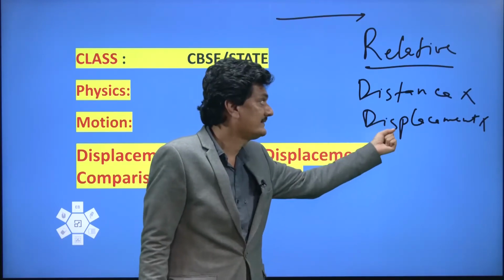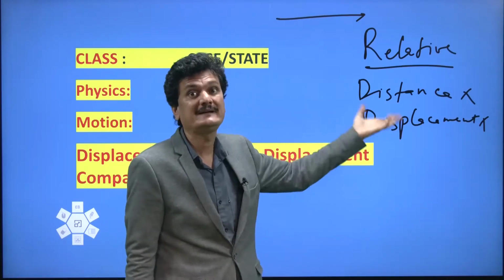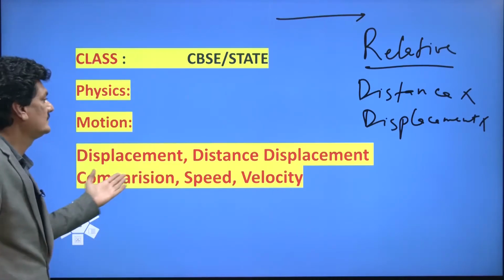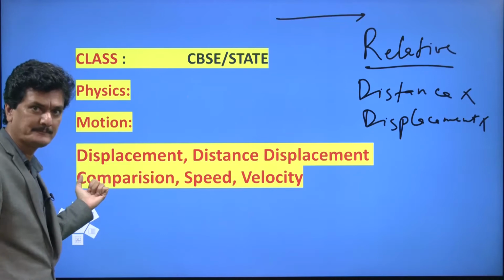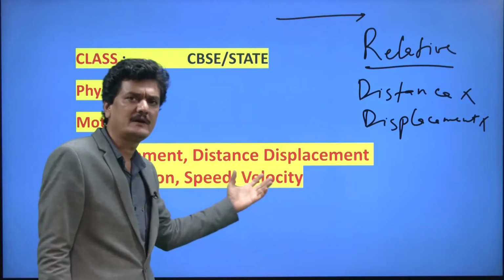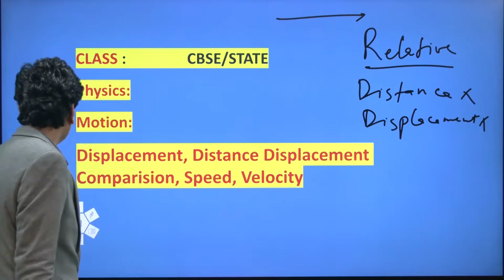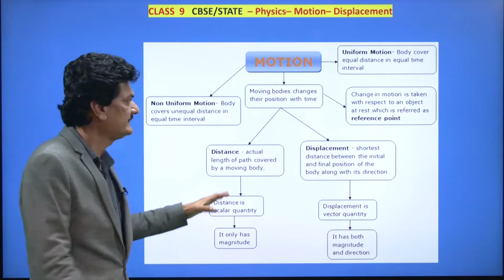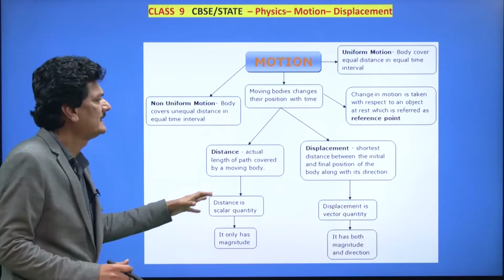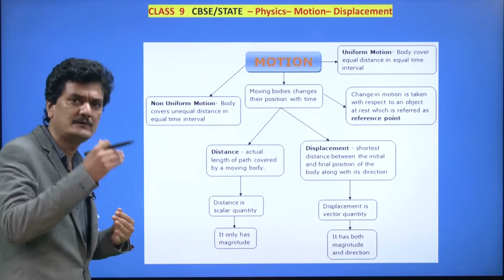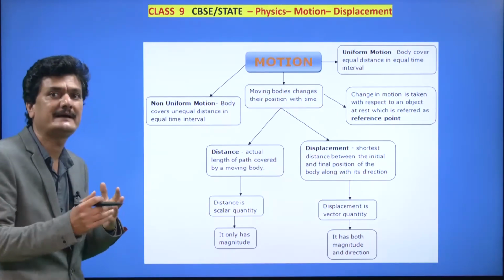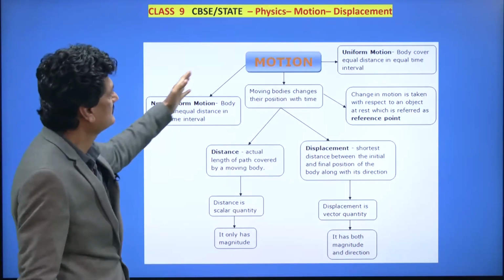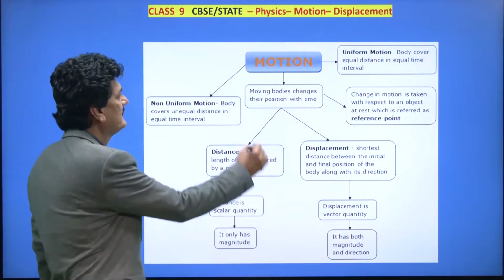So again, we are understanding how different displacement is. In this class we are also going to do a comparison of distance and displacement, and, if time permits, speed and velocity, everything. In a brief recap, this is a map of what we have been through. We are continuously moving ahead, but we should always look at what we have been through.